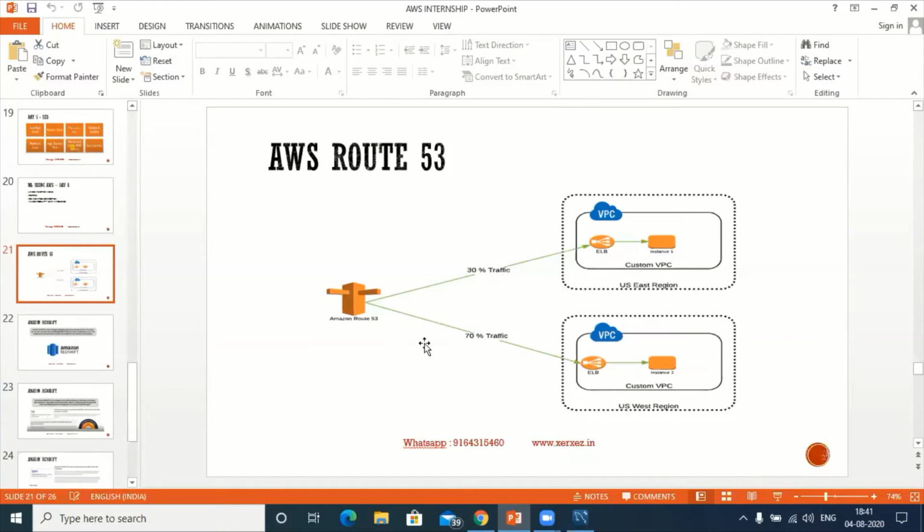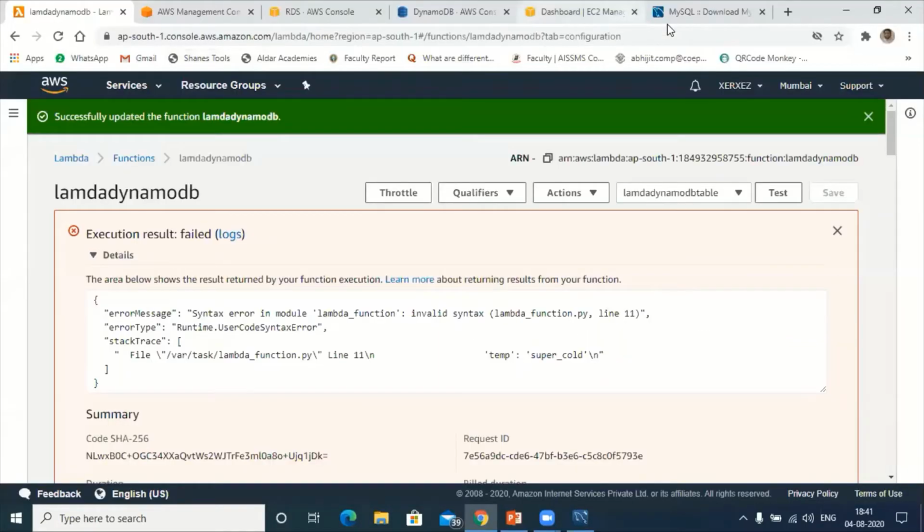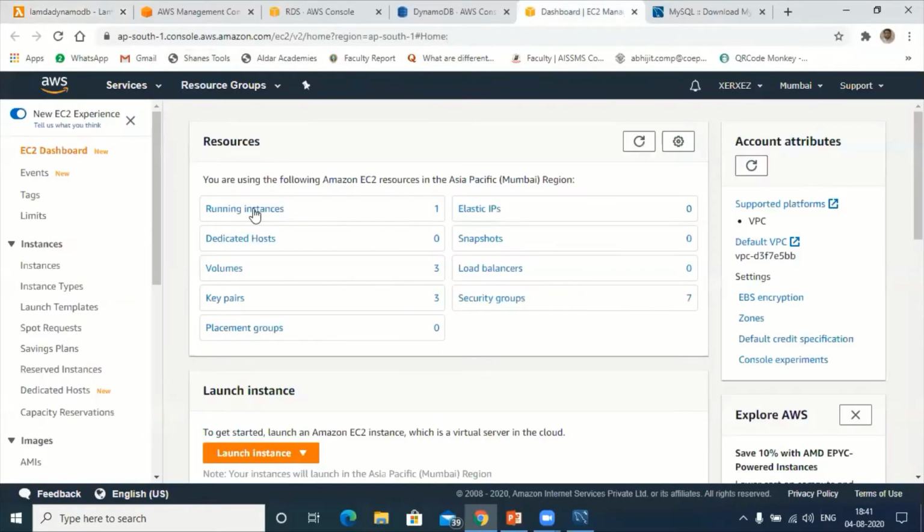It's very easy, very simple. In today's demonstration, I will try to teach you how to convert the IP address of your site to a domain name. That is also one kind of routing. I think in the last session, we already created one WordPress site, right? I hope now you know how to create WordPress websites.